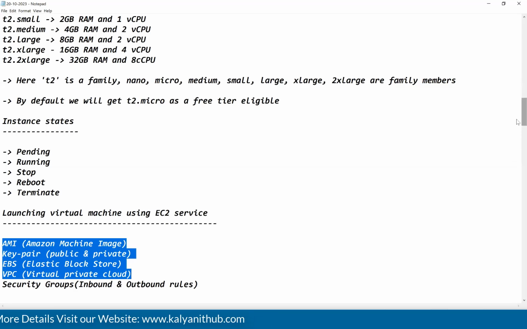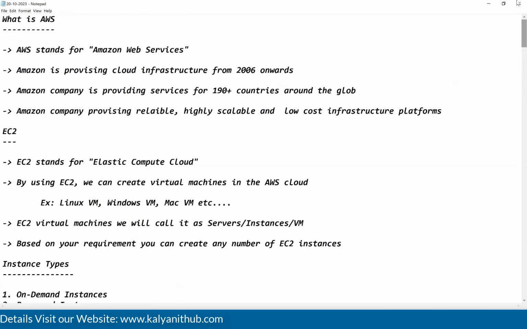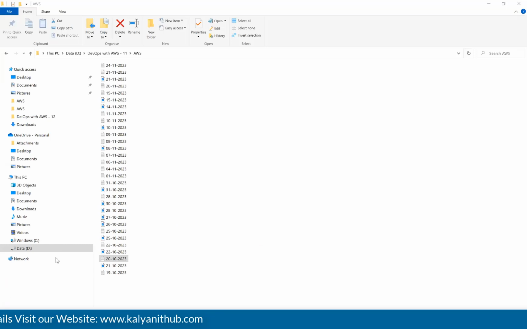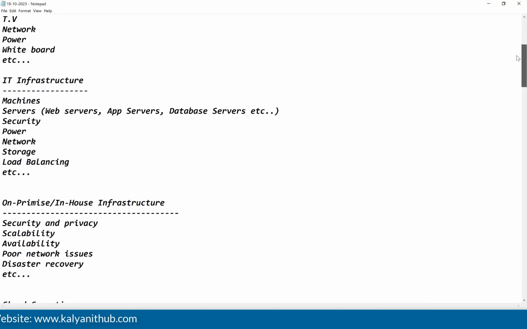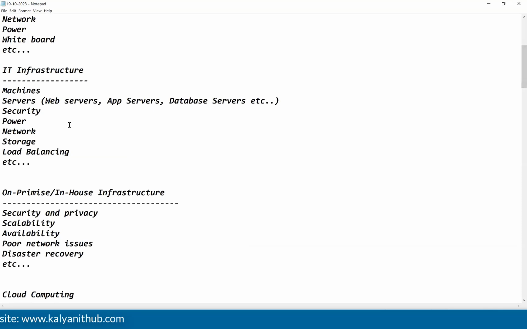Is it clear, guys? Like this, everything I will prepare and I will share, guys. You are not required to worry about the notes. See here, if you go here, I explained what is infrastructure, what is IT infrastructure, what is on-premise infrastructure or in-house infrastructure.